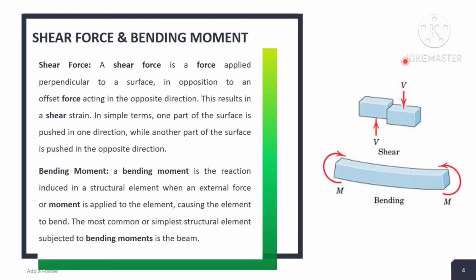Whenever we apply the weight, an equal and opposite force acts upward to lift against it, and that can maintain the balance on the beam so that shear strain can occur.